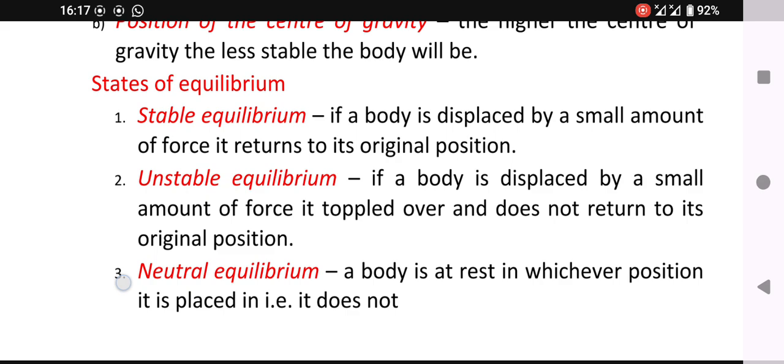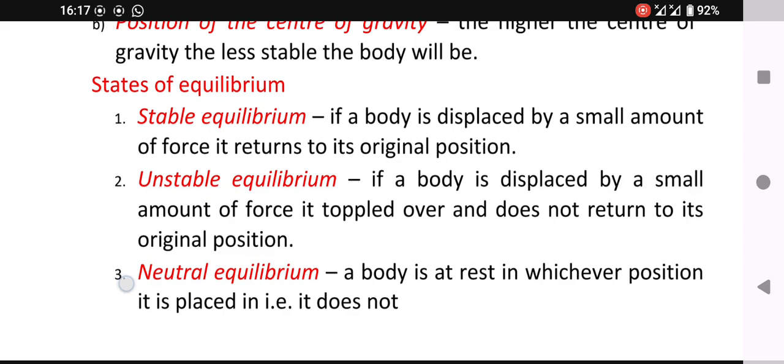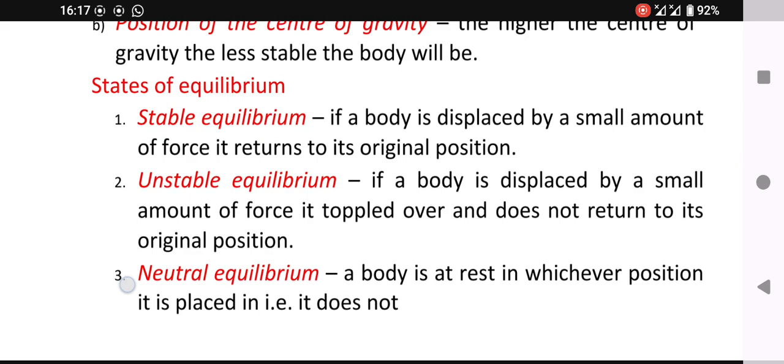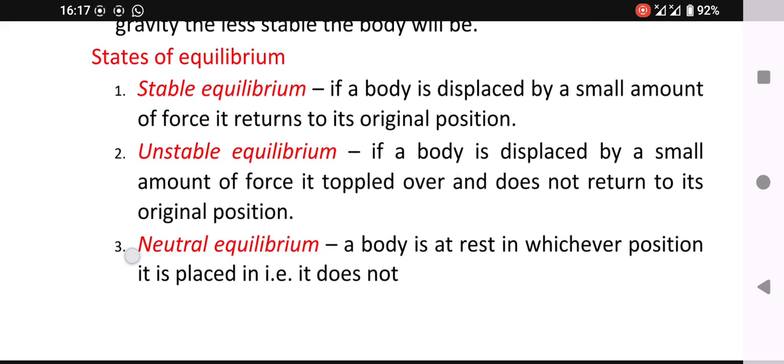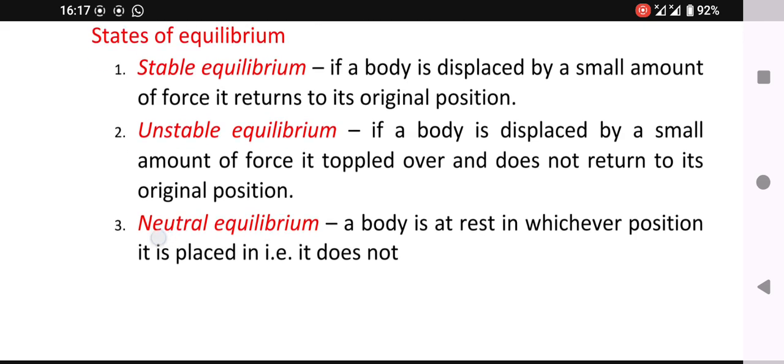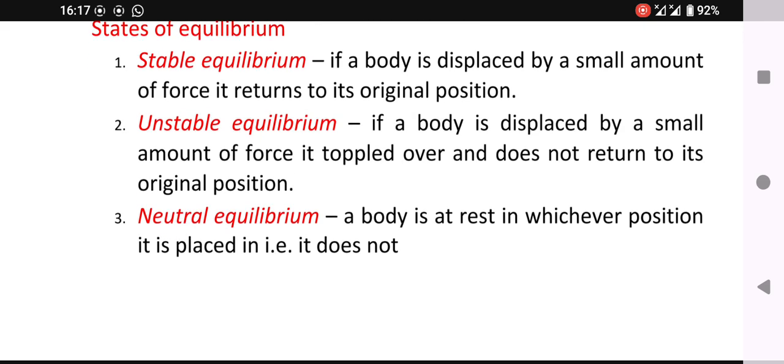But a body is said to be at unstable equilibrium if, when displaced, it topples over and can never return to its original position.